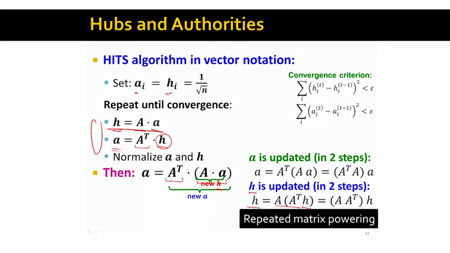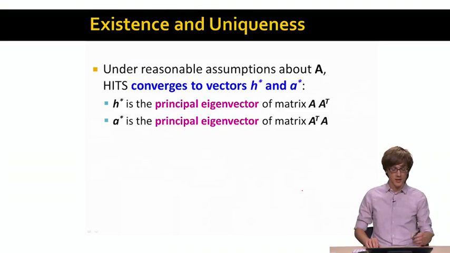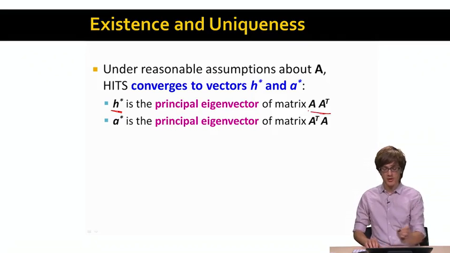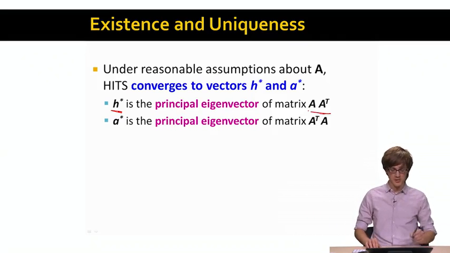So this means that H and A are both eigenvectors of two different matrices. One is adjacency matrix transposed times the adjacency matrix, and the second one is the adjacency matrix times the adjacency matrix transposed, right? So what this means is that our hub vector H is a principal eigenvector of the matrix A times A transpose, and our authority vector A is a principal eigenvector of the matrix A transpose times A, right?